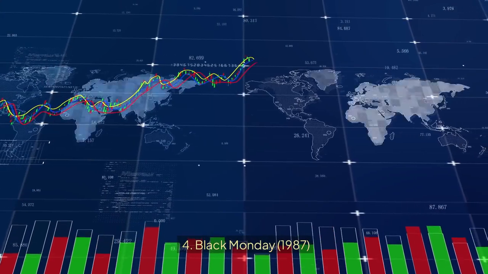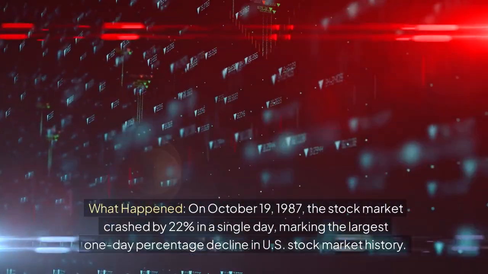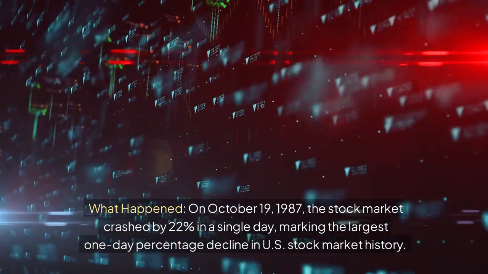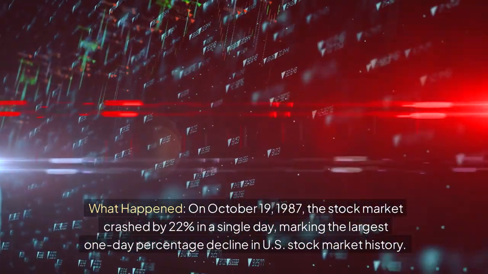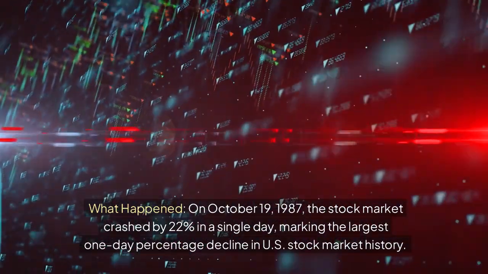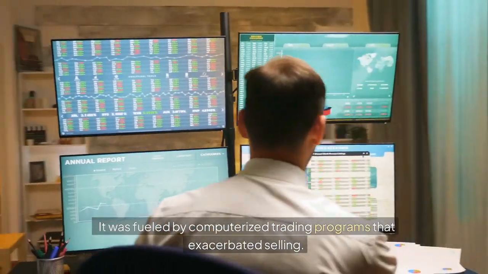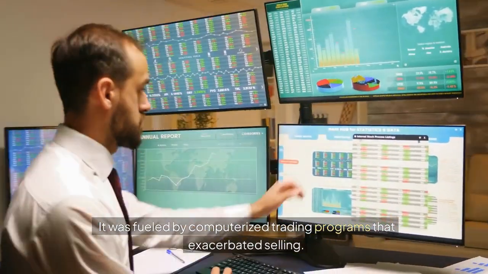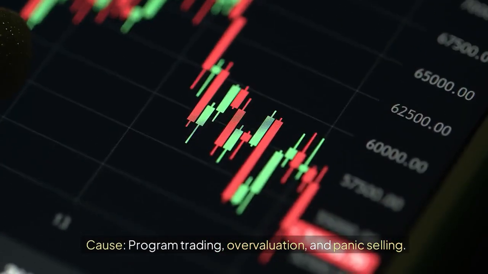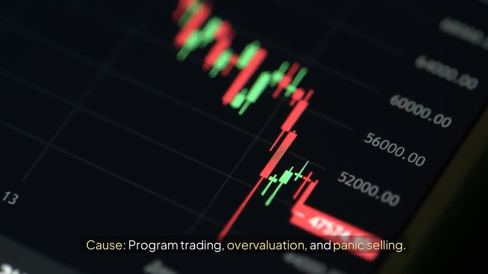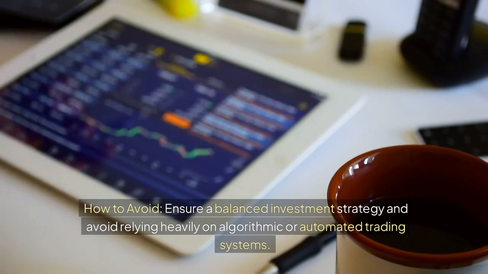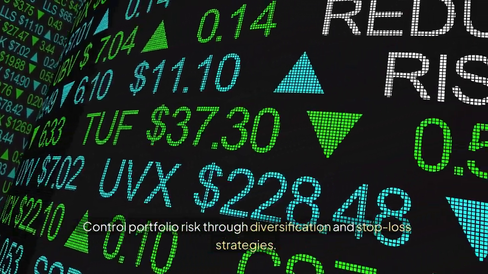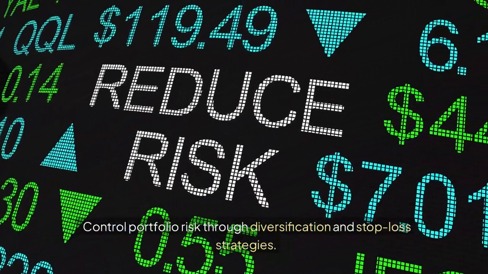4. Black Monday, 1987. What happened? On October 19, 1987, the stock market crashed by 22% in a single day, marking the largest one-day percentage decline in US stock market history. It was fueled by computerized trading programs that exacerbated selling. Cause: program trading, overvaluation, and panic selling. How to avoid? Ensure a balanced investment strategy and avoid relying heavily on algorithmic or automated trading systems. Control portfolio risk through diversification and stop-loss strategies.